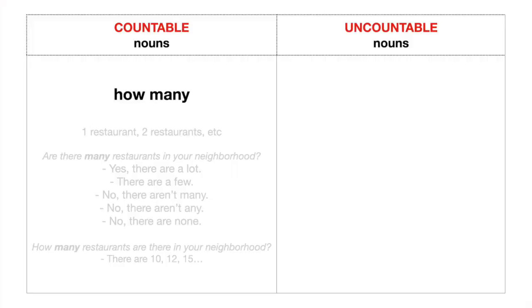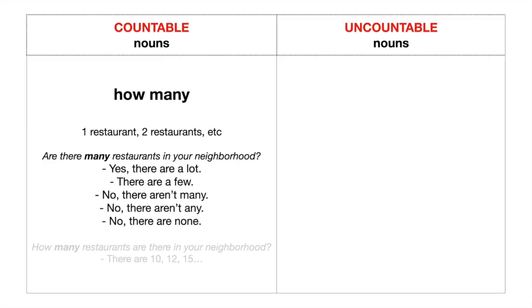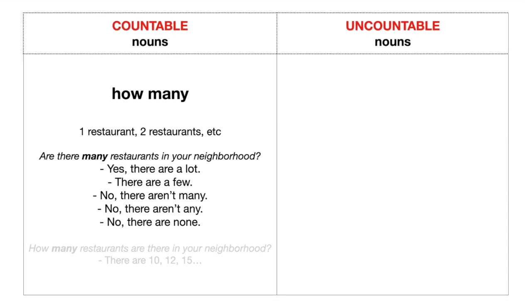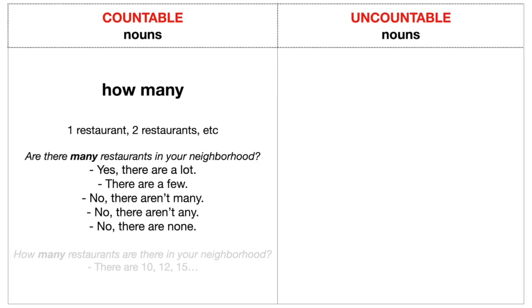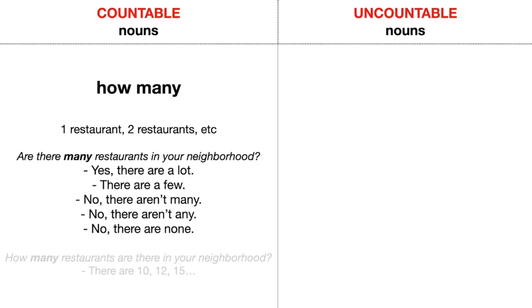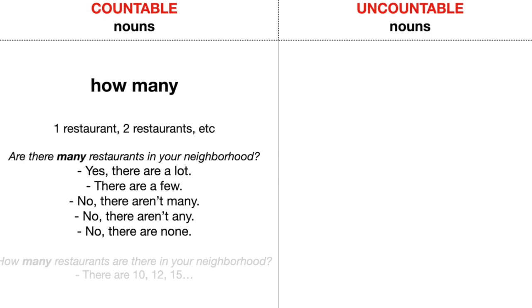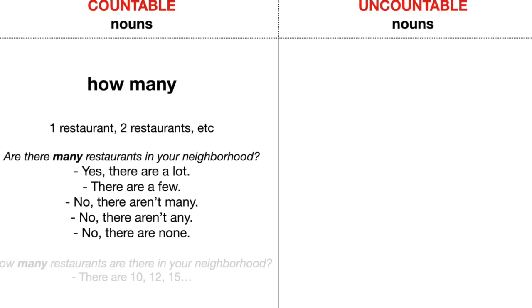For countable nouns, we are going to use the expression how many in different forms. For example, restaurants. 1 restaurant, 2 restaurants. So it's a countable noun. Are there many restaurants in your neighborhood? And the answers can vary. Yes, there are a lot. There are a few. No, there aren't many. No, there aren't any. No, there are none.